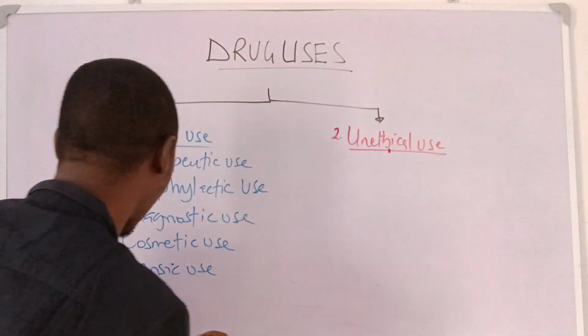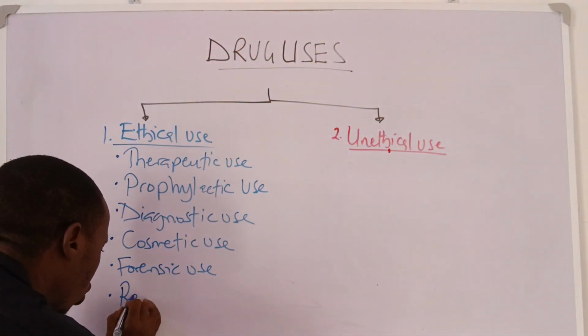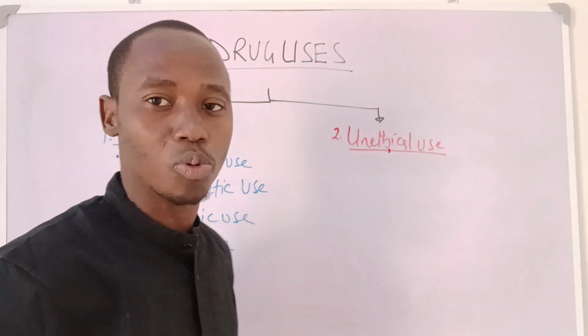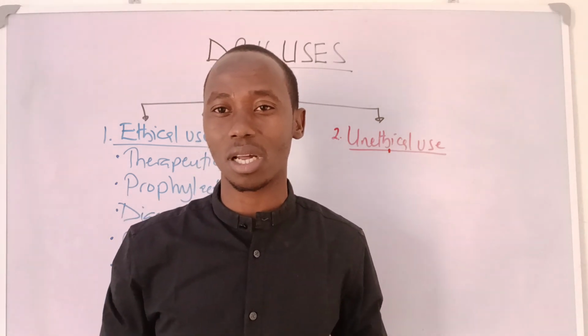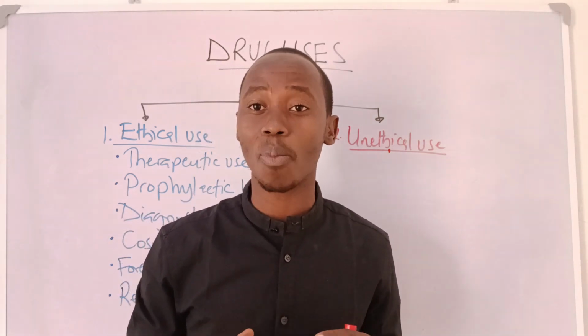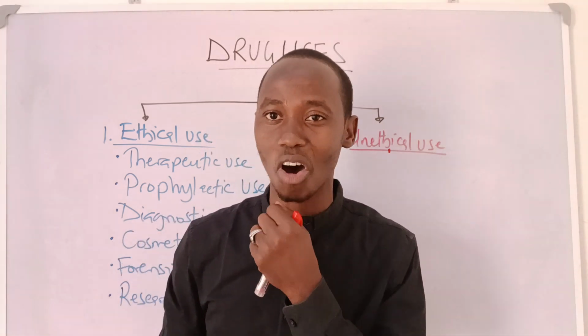Then we have drug use for research purposes. So, research use of drugs. Here the good example we can cite is the use of acetylcholine. Acetylcholine is hardly utilized in clinical practice, but we commonly use acetylcholine in the laboratory for research purposes. These are the main ethical uses of drugs.